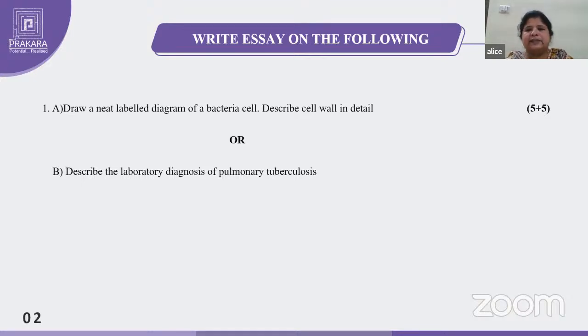Tuberculosis is caused by the Mycobacterium tubercle bacilli, or Mycobacterium tuberculosis. It is an acid fast bacteria. I think you know the staining. One staining I told you was the Gram staining, a differential stain for gram positive and gram negative bacteria. And one more staining is the Ziehl-Neelsen staining, named after the scientists Ziehl and Neelsen, who discovered it. This is also called the acid fast bacteria staining.